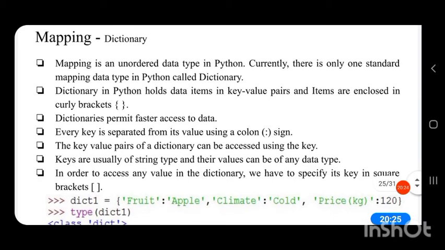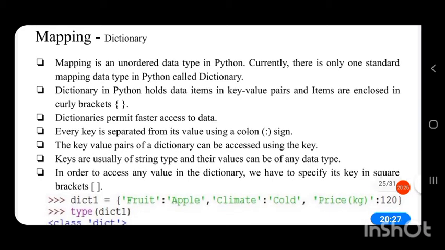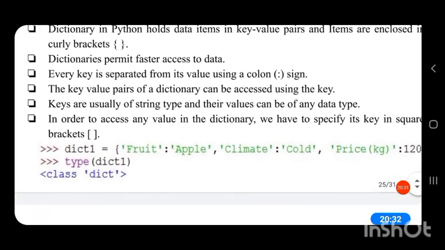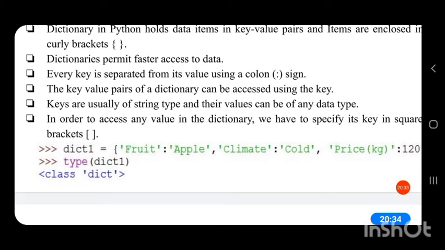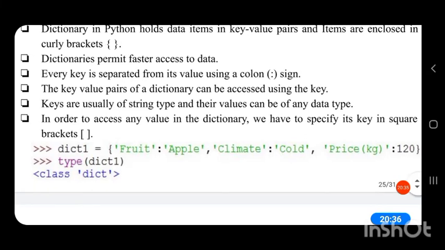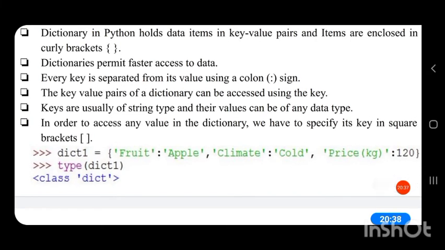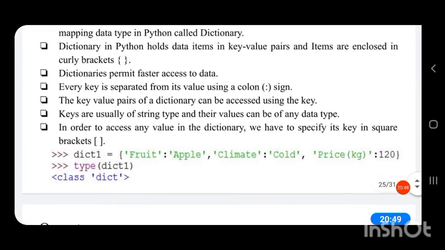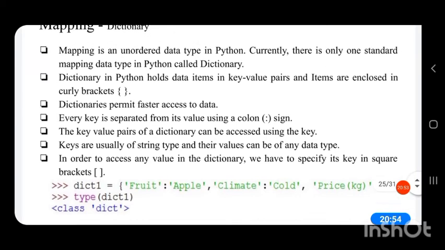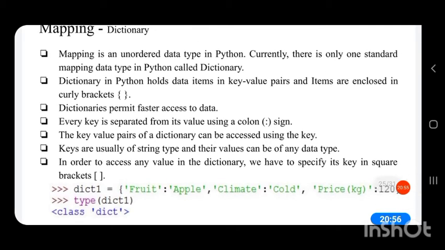A dictionary is unordered, that is, there is no order for the data. Here you can see in the dictionary, the first one is fruit, apple, then climate, cold, but there is no order. If we execute the statement the next time, climate cold may come first. The order will change on each execution; there is no order maintained for dictionaries.